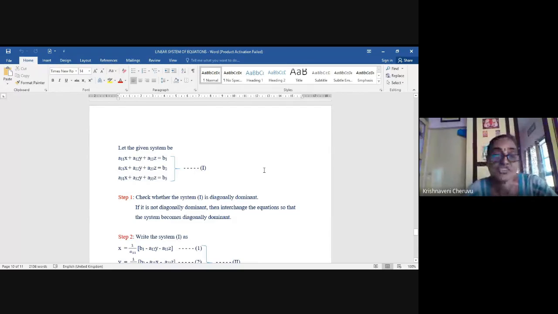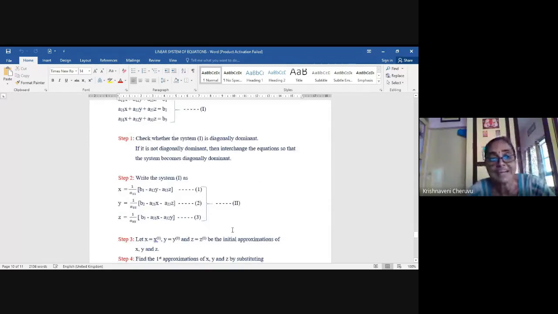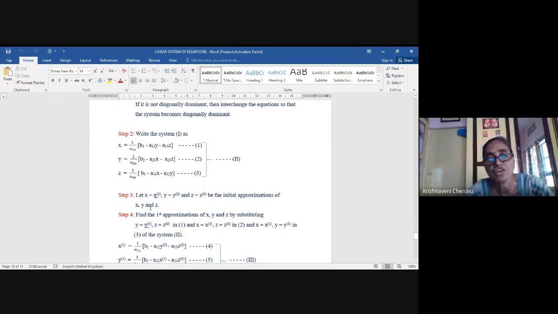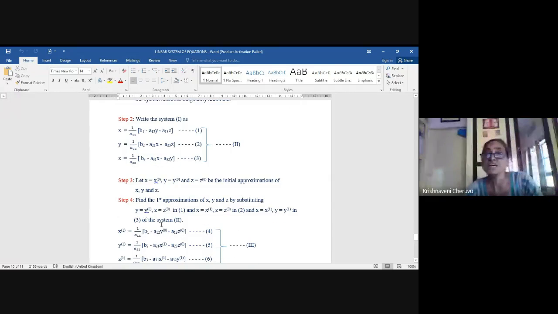Unlike in case of Jacobi. Jacobi means at a time you are substituting, from the zero iteration, the initial iteration, you are getting the first iteration, meaning everywhere you are substituting 0, 0, 0, the initial approximation only. Now in case of Gauss-Seidel, remember, I am repeating a number of times.